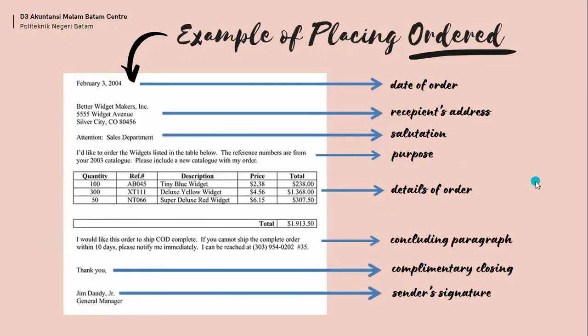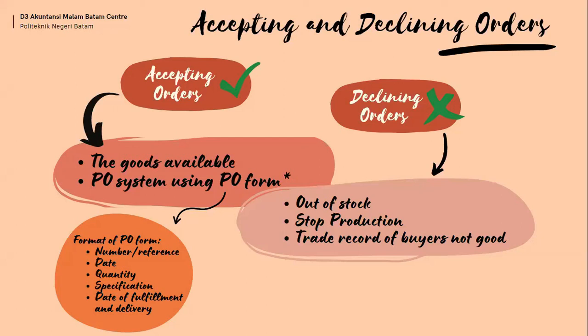This is the example of an order letter if it is a big order with many different items and certain specifications. A buyer is suggested to provide a table for the information. This is to facilitate ordering and avoid ordering errors. Only this part is different from the example order letter that I explained before. Okay, next, accepting and declining orders.